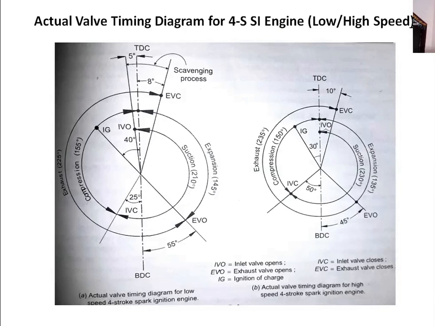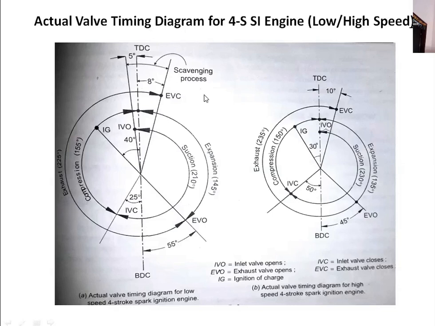And similarly, the exhaust valve opens 55 degrees before BDC and it closes 8 degrees after TDC. For some period, both valves remain open and this is known as valve overlap. In this diagram, 5 degrees plus 8 degrees, 13 degrees, is known as valve overlap.